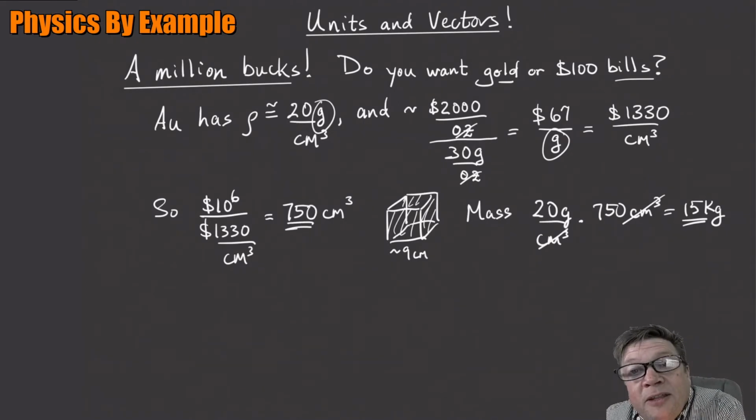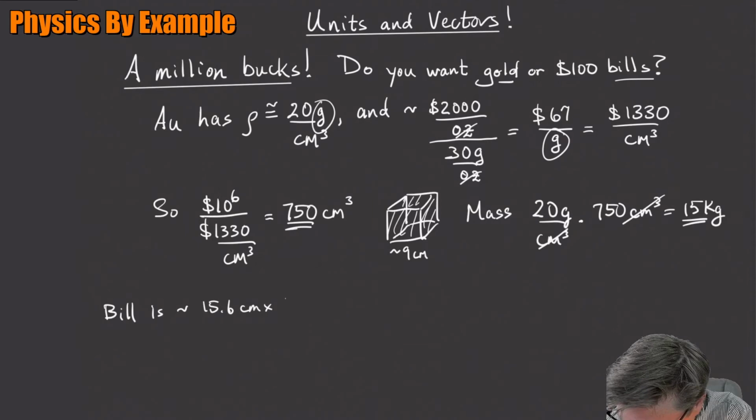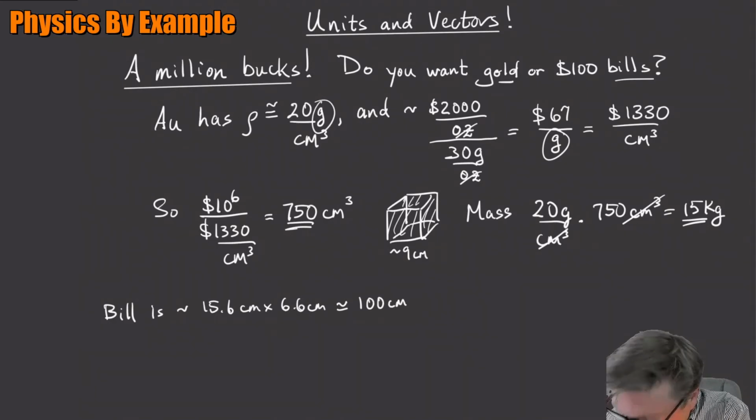Okay, so what about the question, would you rather have it that way or in bills? Okay, so I had to take some measurement. I happen not to have very many $100 bills left, but $20 bills, I actually have those, and it's about the same size. So a bill is about 15.6 centimeters by 6.6 centimeters. So what's cool about that is that it turns out it's about 100 square centimeters in area, right?